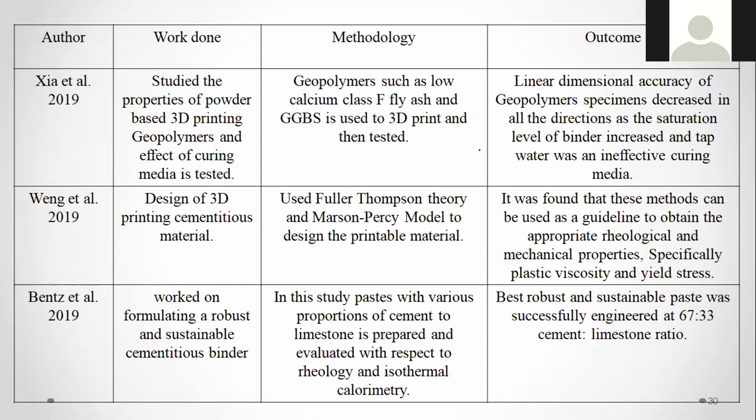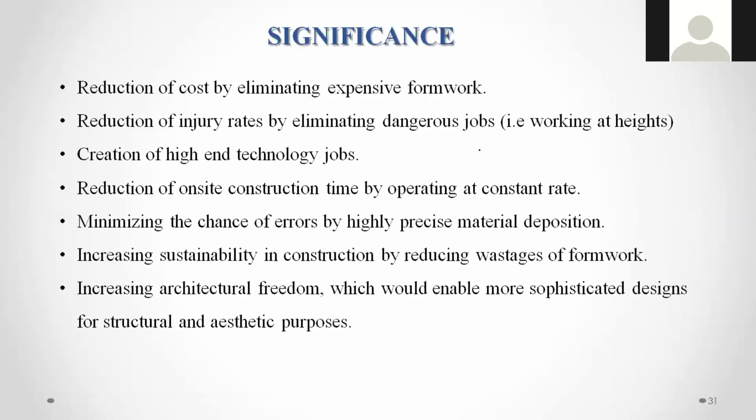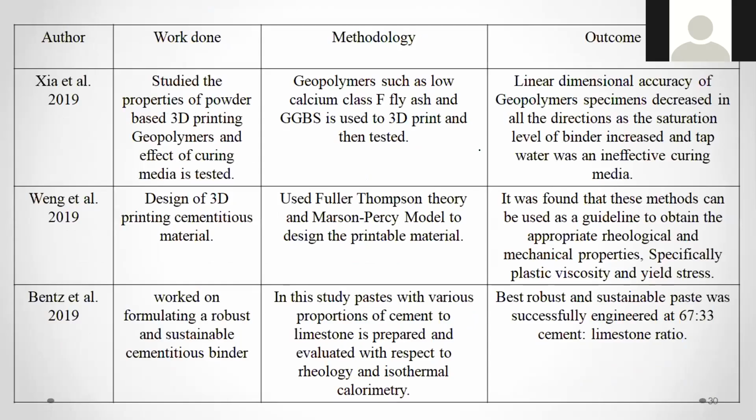See, if I look at the years in the literature, I just collected only 2019 papers. In 2020, they have done a lot of research, and research is still happening. If you summarize the research, they have checked the flowability of the material, then the setting time of the material, then the strength of the material that is required, and also the bonding between the layers. The only aim is to achieve the strength, and the structure should be stable enough.